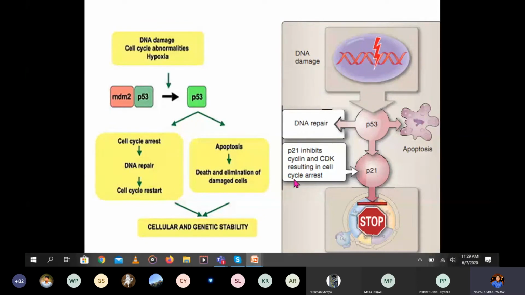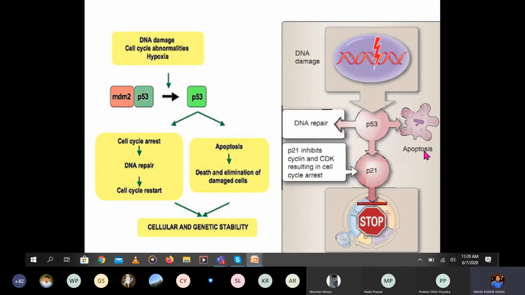In a more simple form you can see here: DNA damage, cell cycle abnormalities. There is a sensing by P53, cell cycle arrest, DNA repair, cell cycle restart. Otherwise apoptosis, death and elimination of the damaged cell.